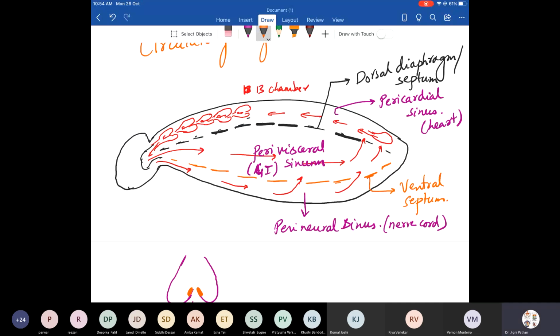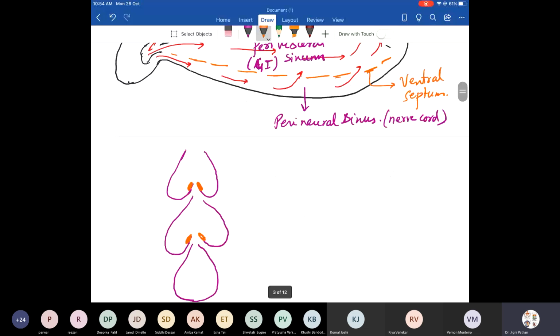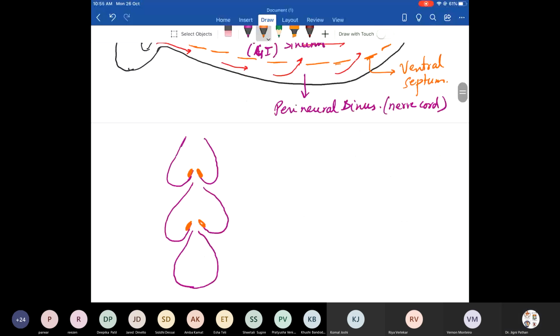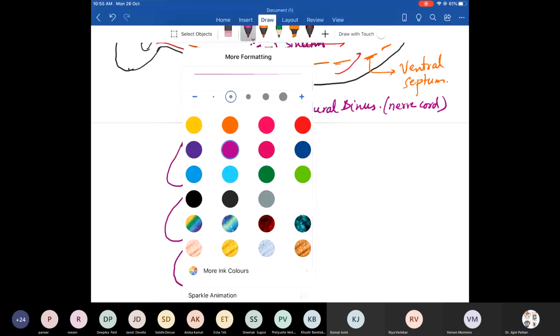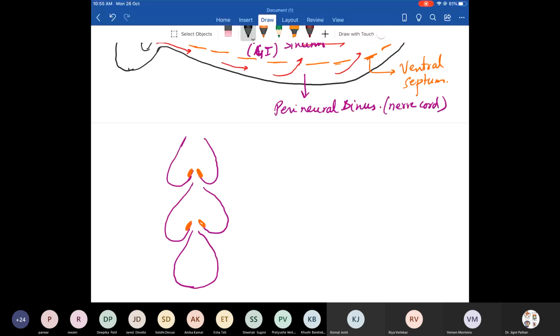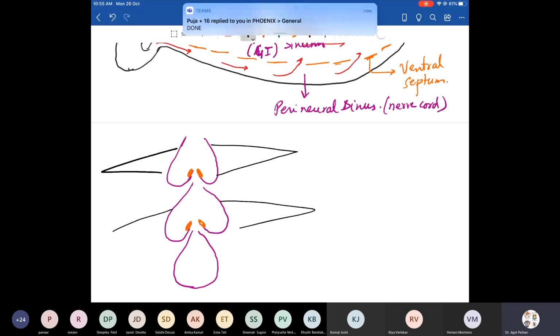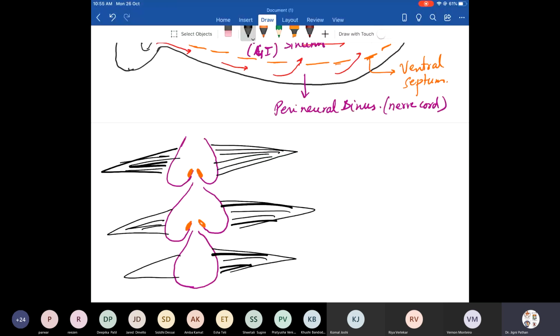Is it done? Can we move to the next diagram? Very important.